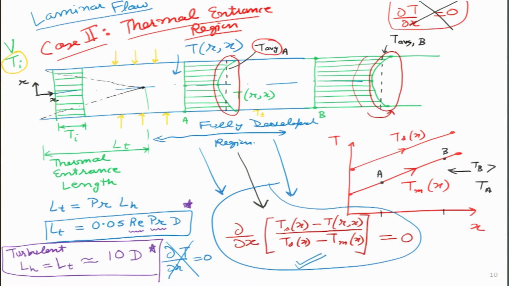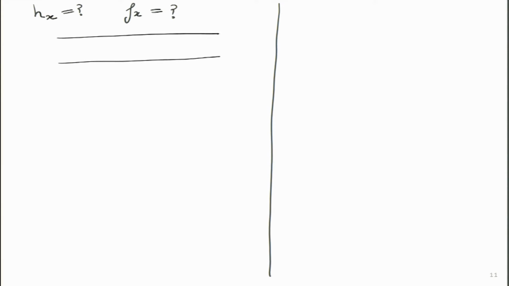Another interesting thing that we see over here is, let us look at the variation of H and F with X. So what we are trying to figure out is how does this vary and how does the Darcy friction factor vary with X inside a pipe. So if I make a rough pipe over here, and let me consider a special case where the Prandtl number is greater than 1. I am just picking some value greater than 1, let the Prandtl value be 2.